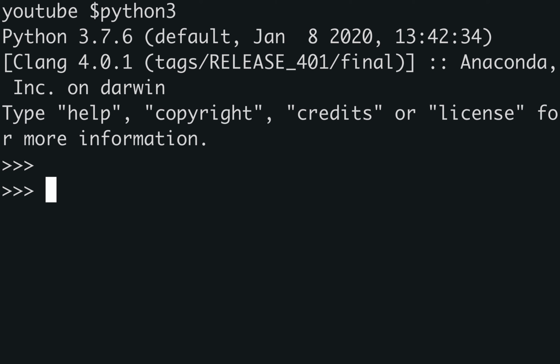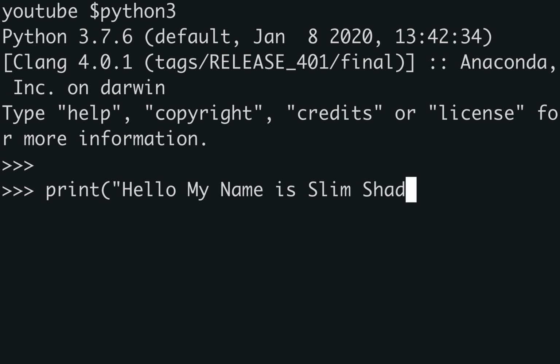So our first program, we just want to display something to our screen. We want to display an output. So we're going to do print, parentheses, quotation mark, "Hello, my name is Slim Shady," enter, and there you have it. So this is our first Python program.